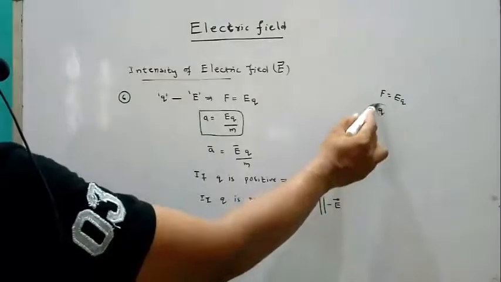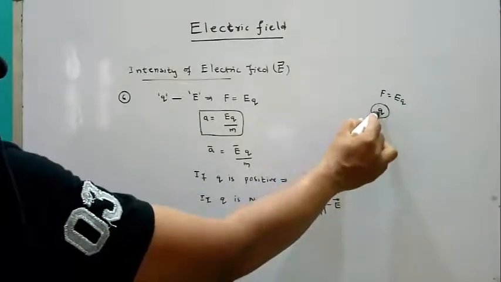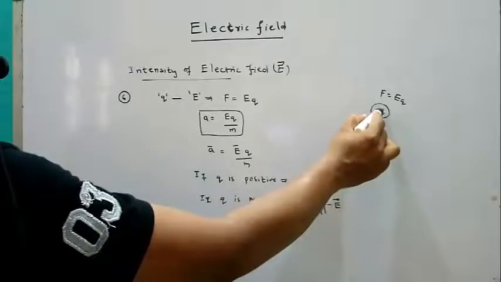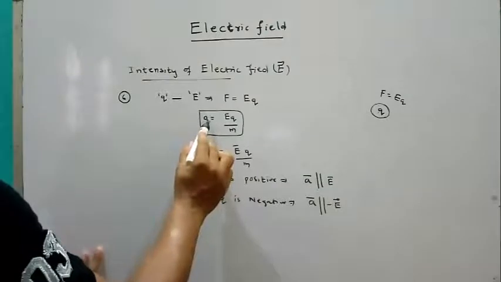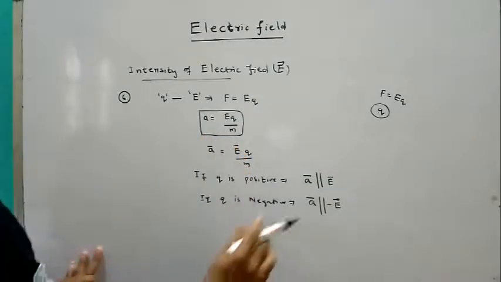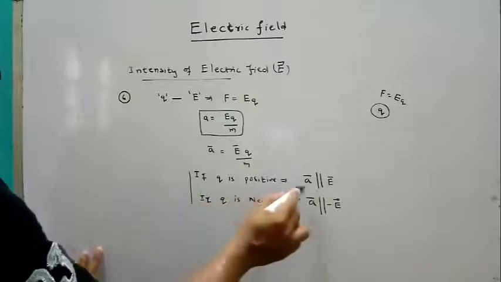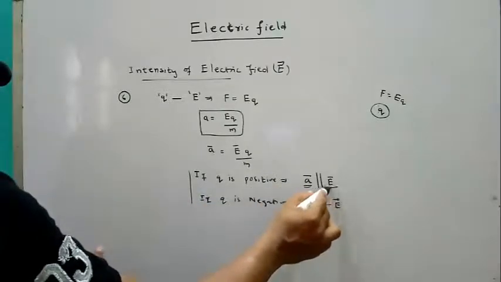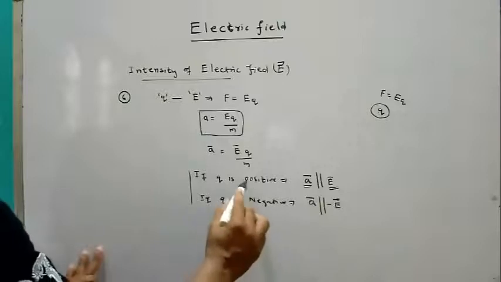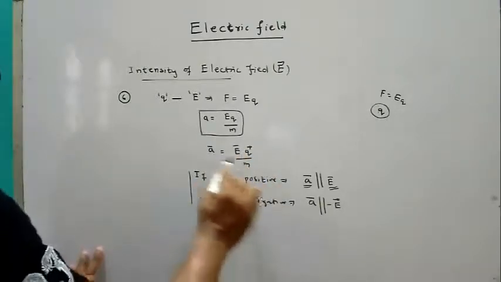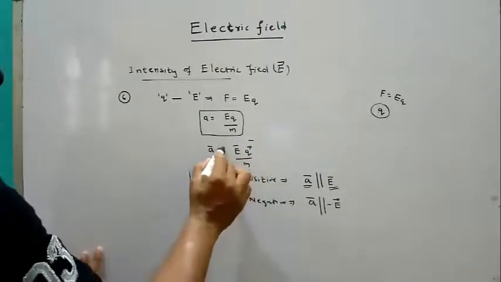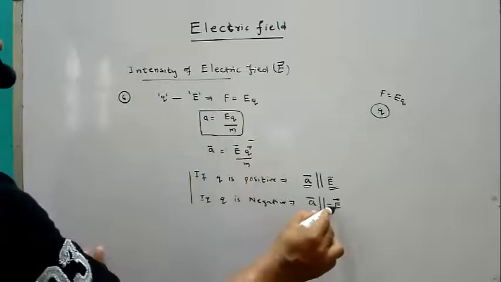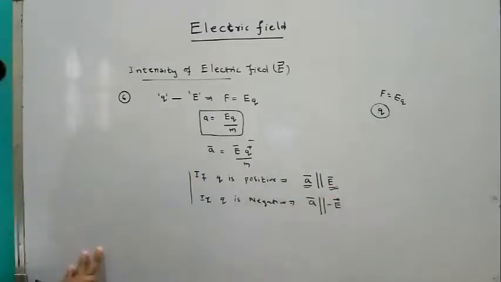The force experienced by a positive charge Q is F equal to EQ, so the acceleration of the charge equals EQ by M. Here I discussed the direction of acceleration and the direction of electric field intensity. If Q is a positive charge, these two are parallel. If Q is a negative charge, they are not parallel; it is parallel to the negative direction of the electric field. So this is the sixth point.